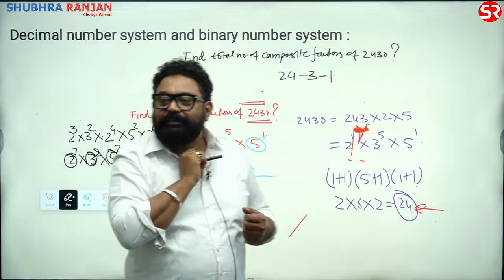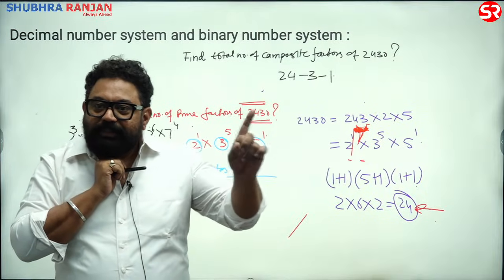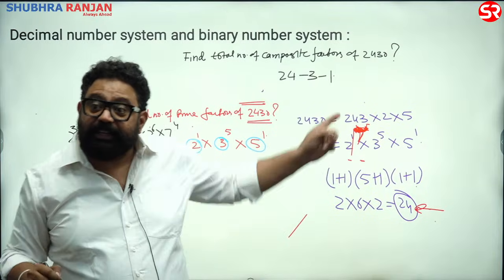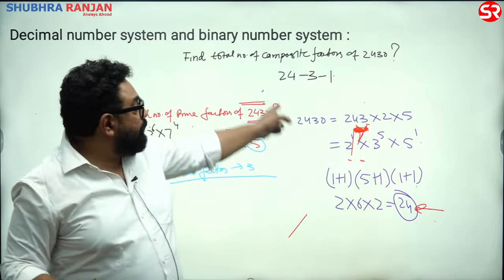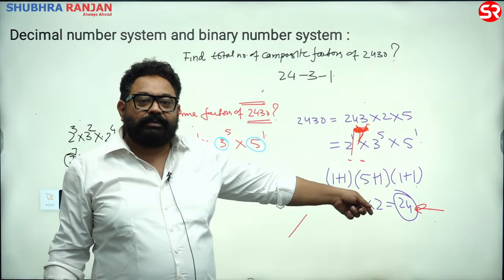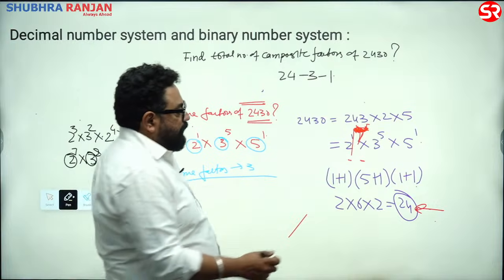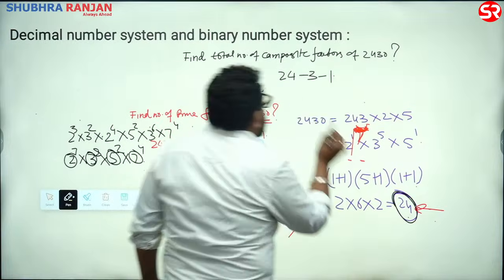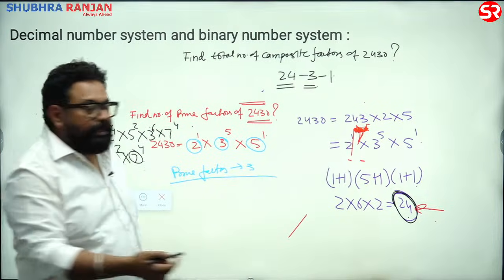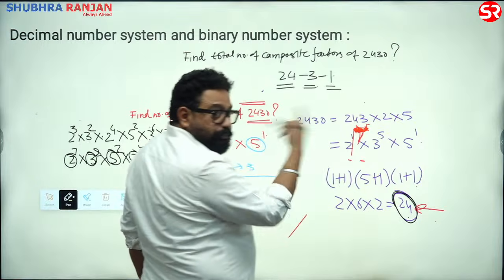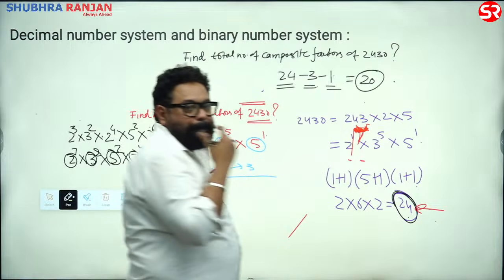There are 3 categories. Prime, composite, neither prime nor composite. 1 is neither prime nor composite. This is a killer. Option number 1 would be 21, and 20 won't be an option. None of these would be the answer. He says find the total number of composite factors. You said, sir, 24 are total factors. Sir, total minus prime. 3 are prime factors. And 1 is neither prime nor composite, that also has to be subtracted. So total composite factors are 20.